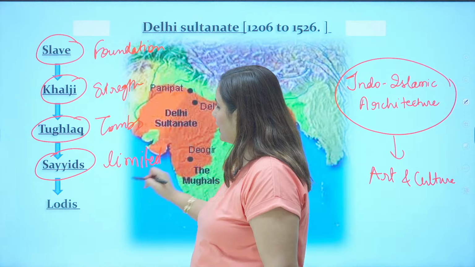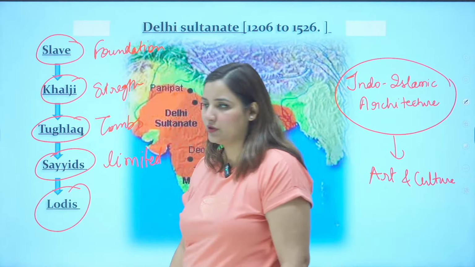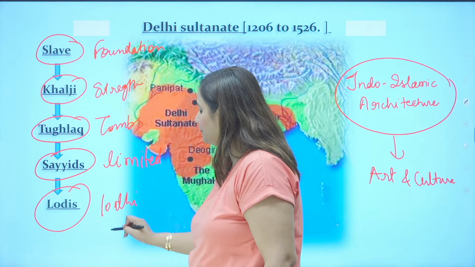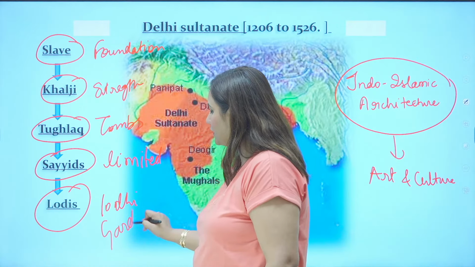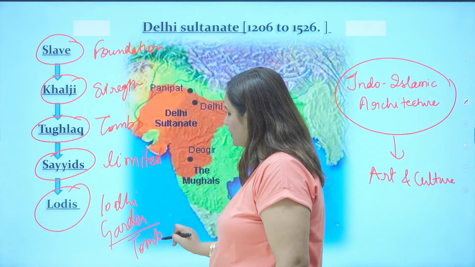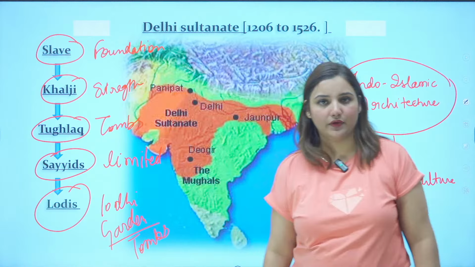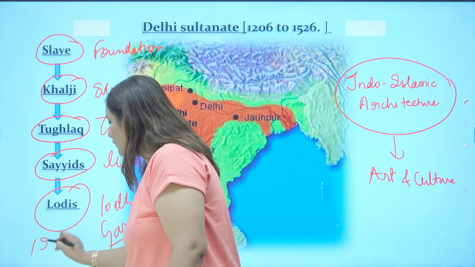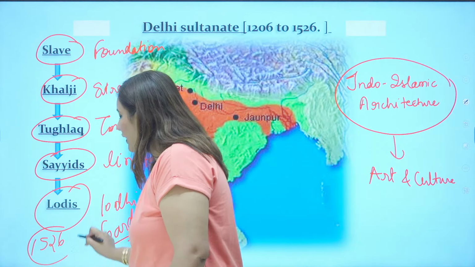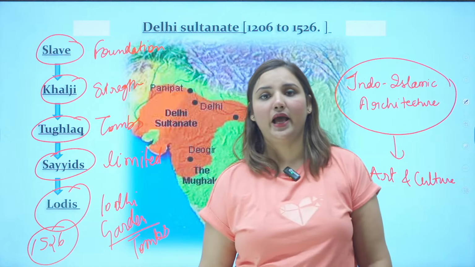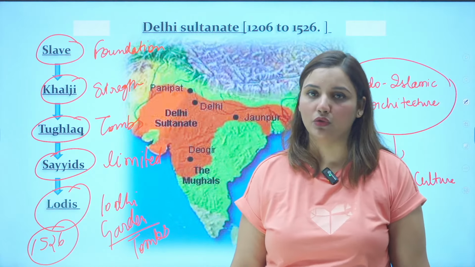But most of the architectural developments happened during the Lodhis. Many of the Lodhi gardens situated in New Delhi today, and many of the tombs made by them, are important for us. Okay, they are very, very important. Lodhis got defeated in the first battle of Panipat in 1526 due to the arrogance of Ibrahim Lodi. Everybody used to complain about the arrogance of Ibrahim Lodi.